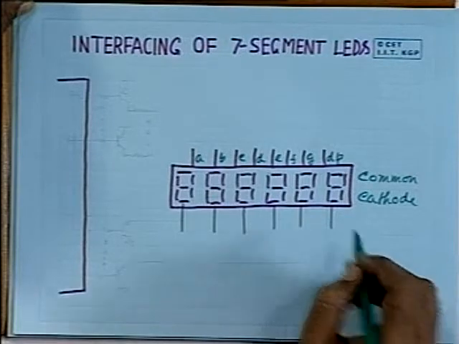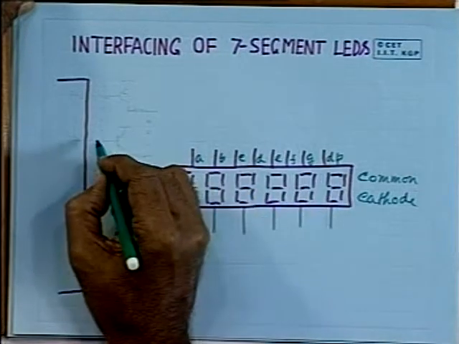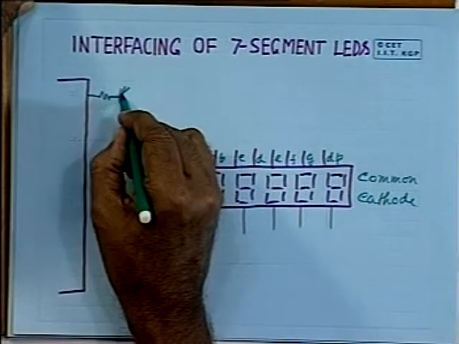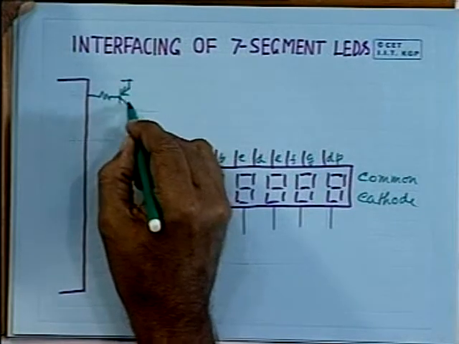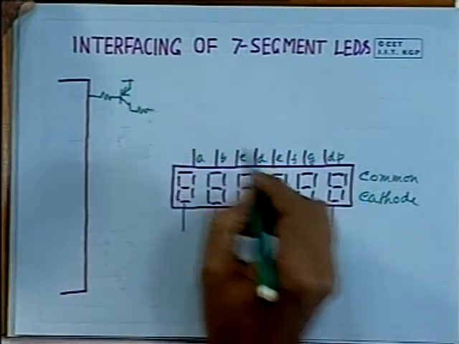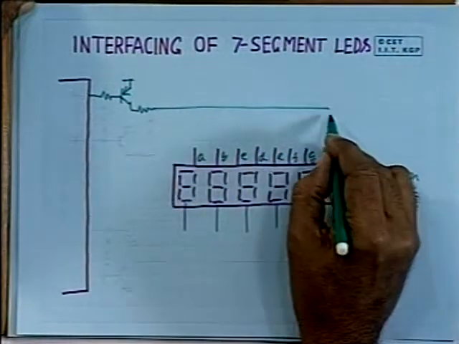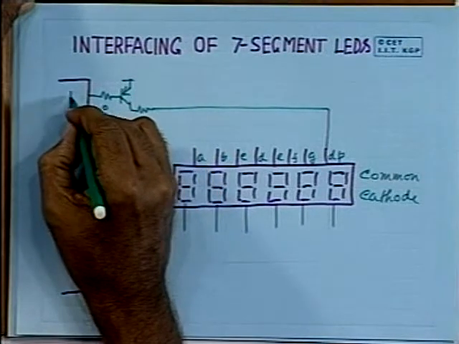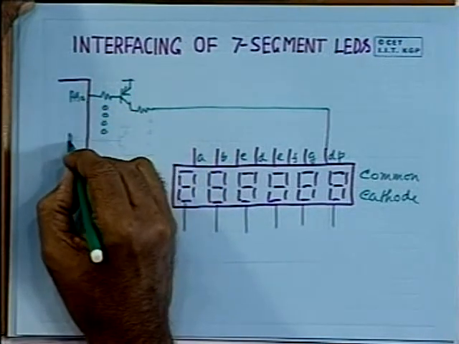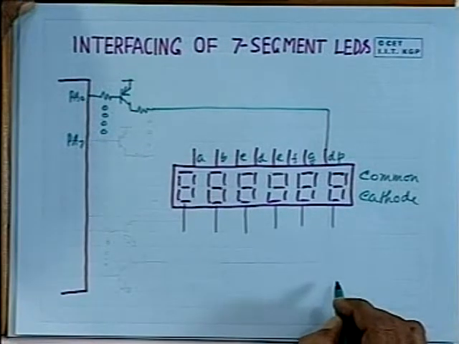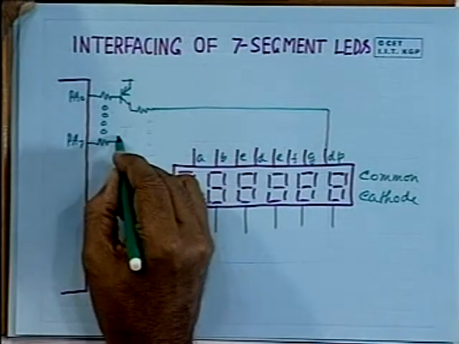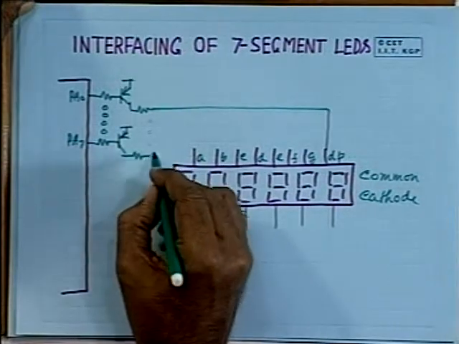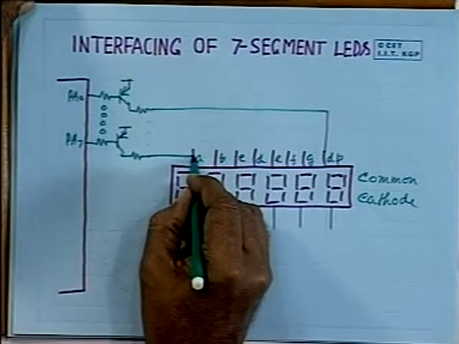Now, what we do, we make the interconnection like this. Say from port A, we use a transistor driver the way we made earlier, and the resistors are here, and it is connected to, let us assume, the decimal point. We will require 8 such transistor drivers connected to PA0 to, let us assume, PA7 line, and here is the 8th transistor and it is connected to this line A.